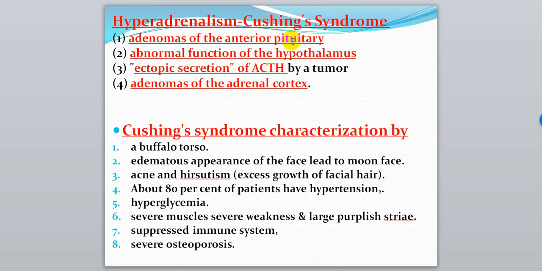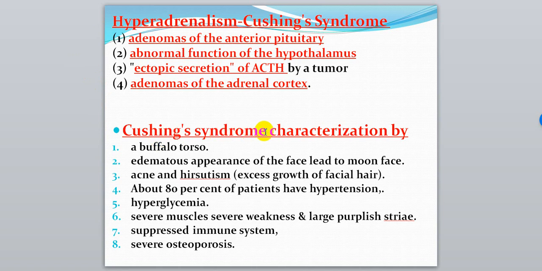Maybe in the anterior pituitary, that may lead to increased secretion of ACTH, or cancer or abnormal function of the hypothalamus leads to an increase of ACTH also, or ectopic secretion of ACTH by any tumor, or in the adrenal cortex, adenoma or cancer in the adrenal itself, all of them leading to hyperadrenalism, meaning increased secretion of hormones of the adrenal gland.